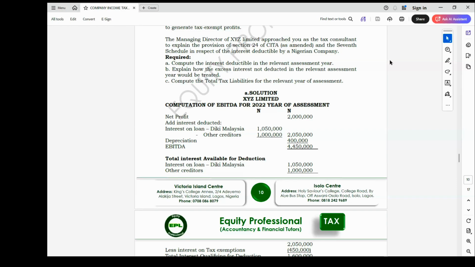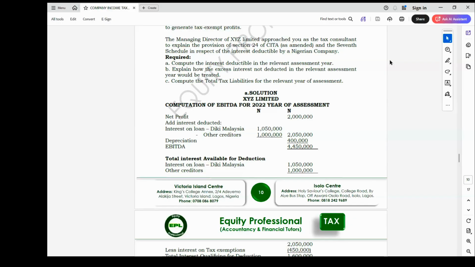Yes, it is possible, because the EBITDA has nothing to do with the interest; it is profit before interest and tax.